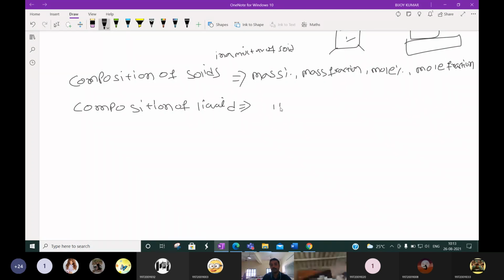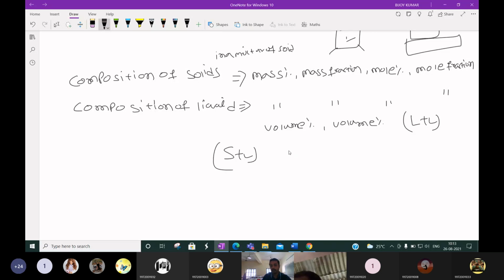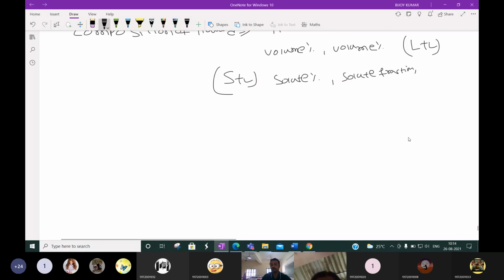Composition of liquid: same, mole percent, mass percent, mass fraction, mole fraction. Another is volume percent, volume fraction. This is when the liquid plus liquid mixture is there. But when a solid plus liquid mixture is there, what are we representing? The solute percent, solute fraction, and solute mole fraction.